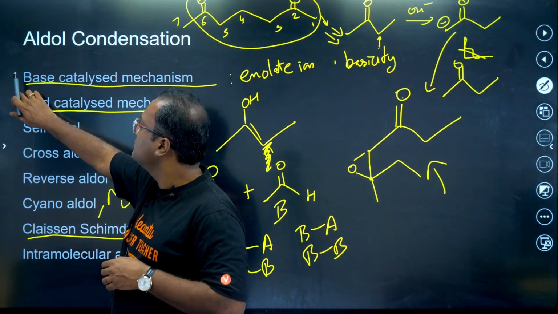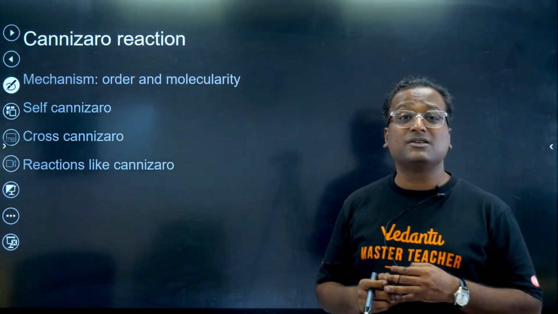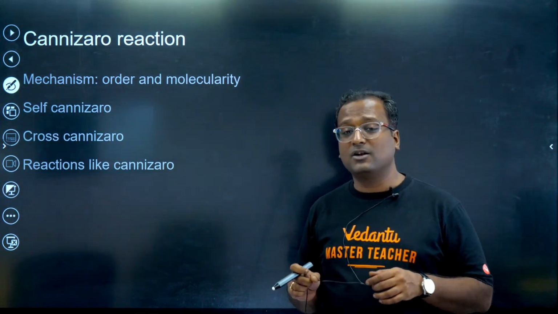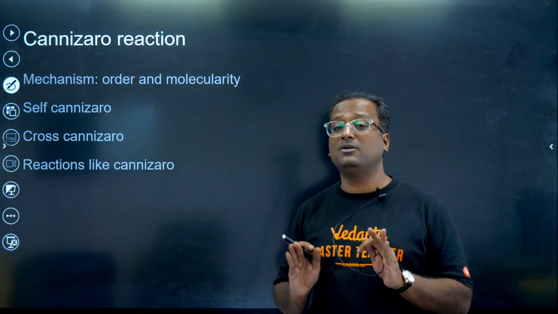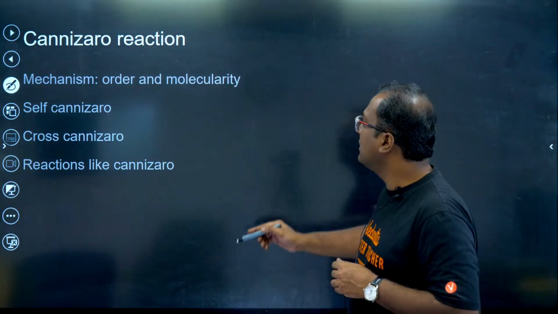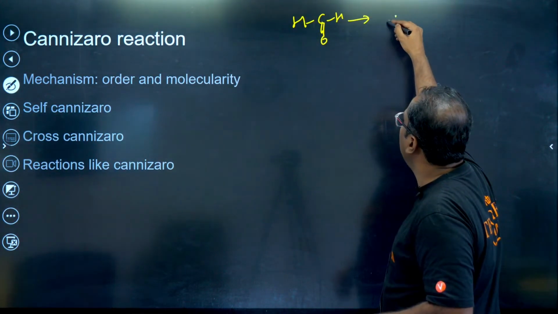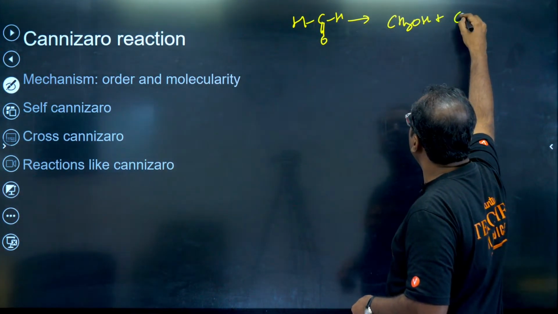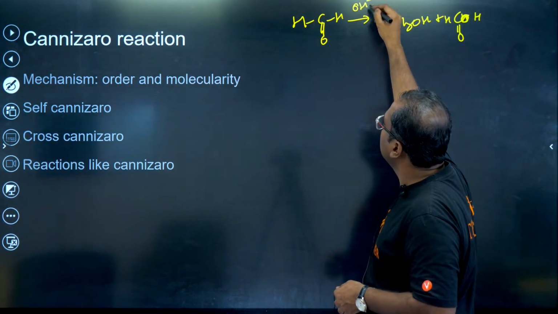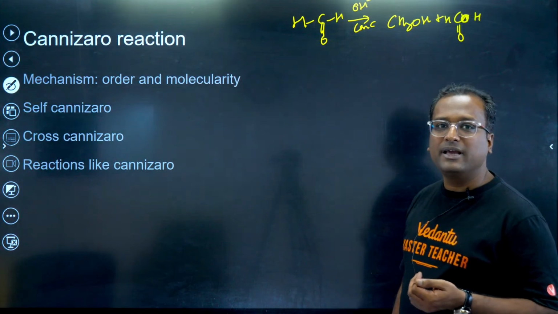Next. Cannizzaro. Cannizzaro reactions are reactions of carbonyl compounds without alpha hydrogen. This is essentially a disproportionation reaction. If you talk about, let's say, formaldehyde undergoing Cannizzaro reaction, this one compound will get oxidized, the other will get reduced. So Cannizzaro reaction is essentially a disproportionation reaction.